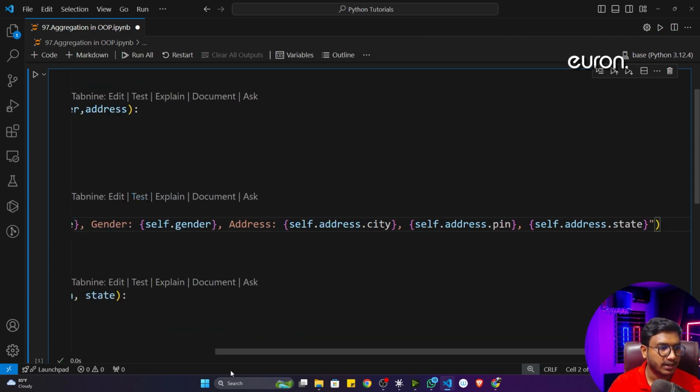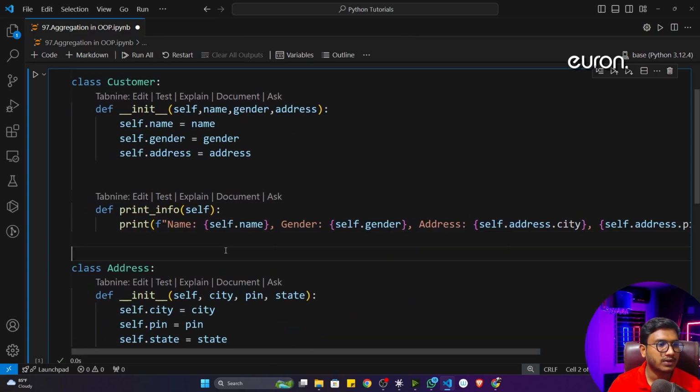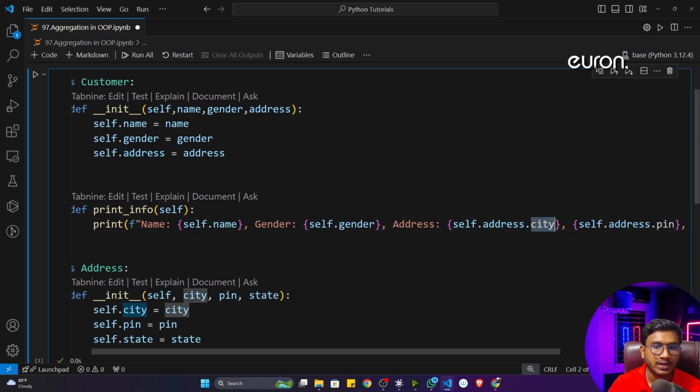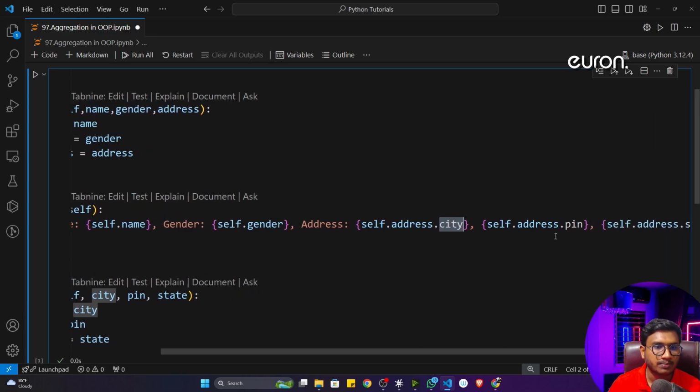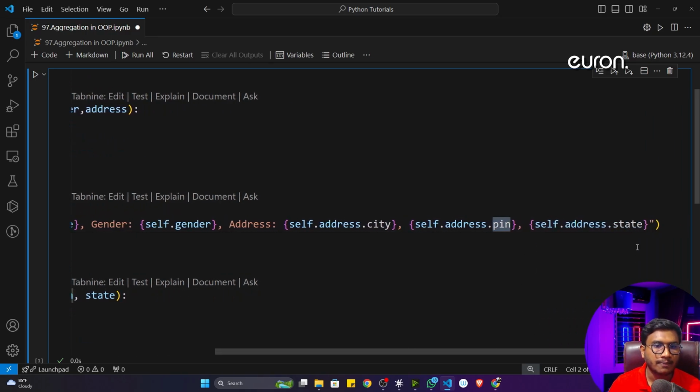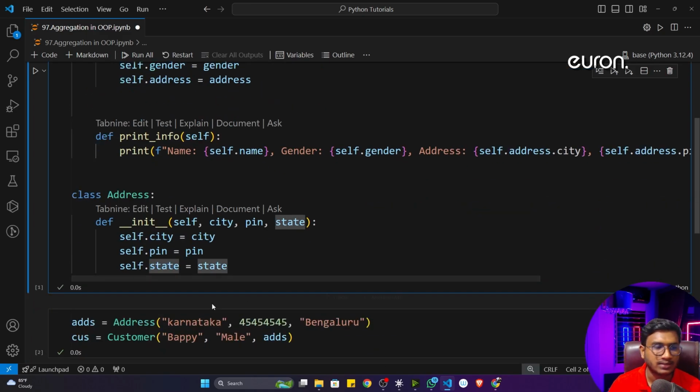Let me show you what I did. First of all, I'm printing the name, self.name. I'm printing the gender, self.gender. I'm printing the address. Now see how I'm printing the address. I'm calling the address object, then I'm calling the city, the pin code, and then the state, because address is a class object. Now I can call this particular object and I can call the attribute inside that. This is the idea.